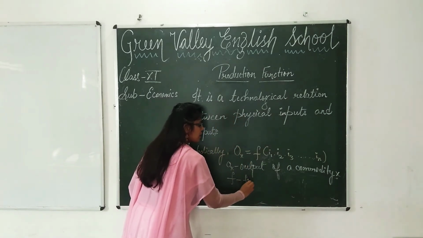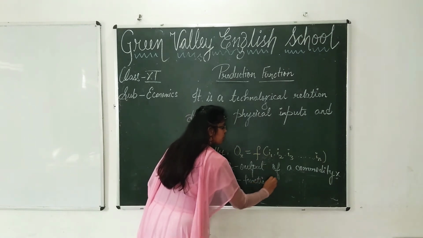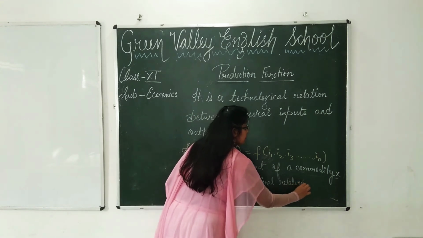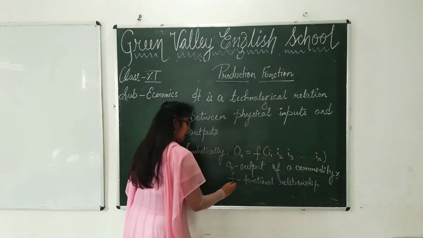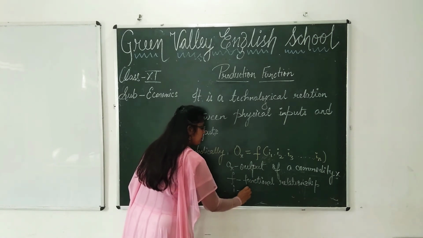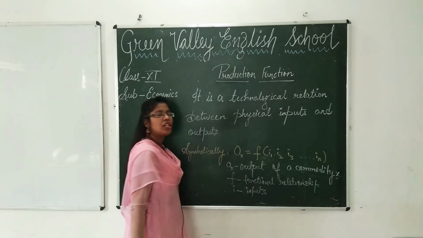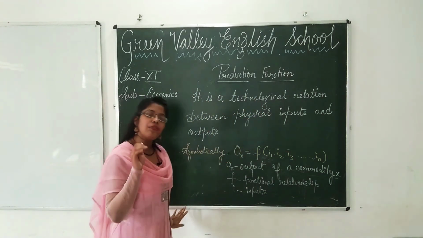F is a functional relationship. And what is I? I refers to inputs, whatever inputs are used. It can be labor, capital, technology. Okay, so this is what production function is.